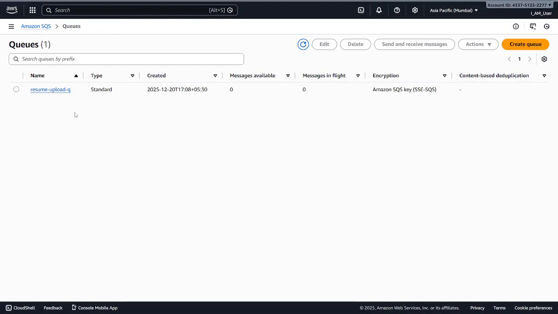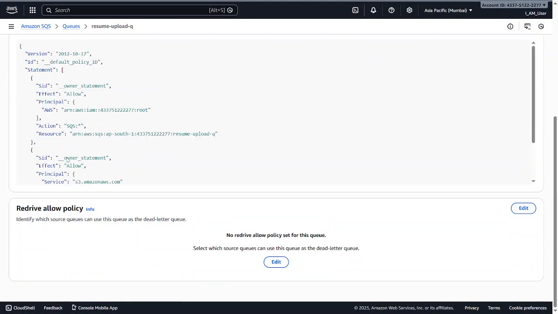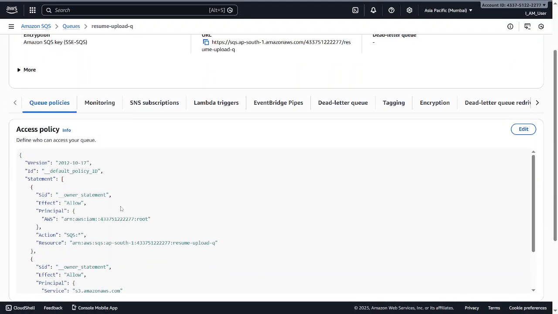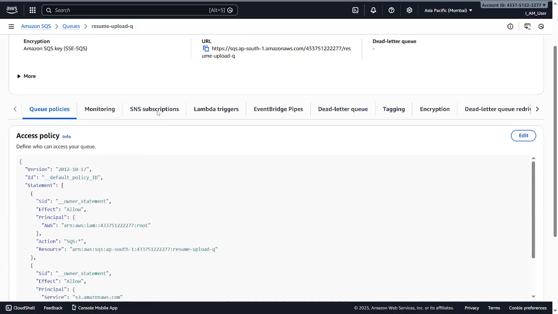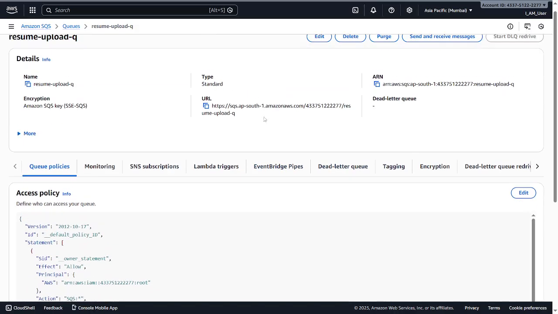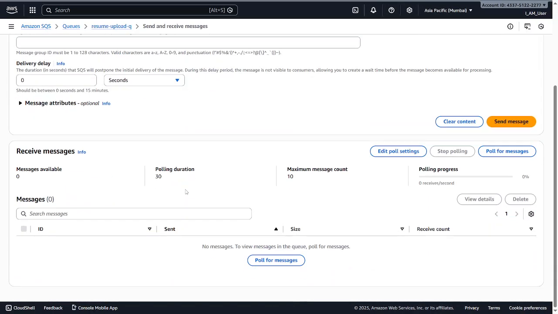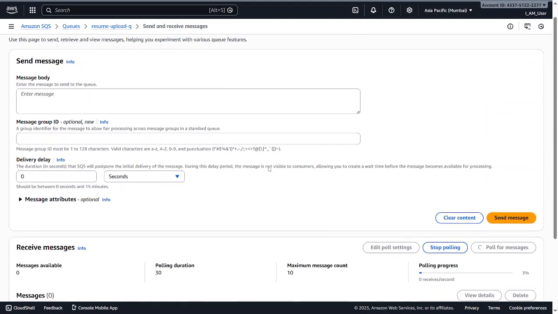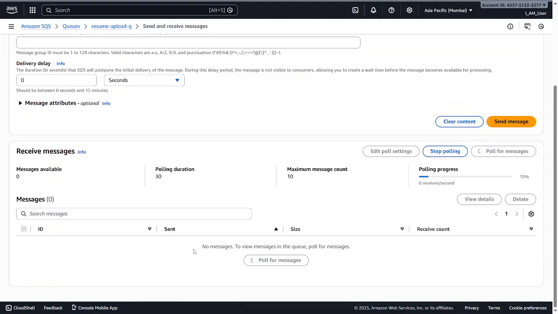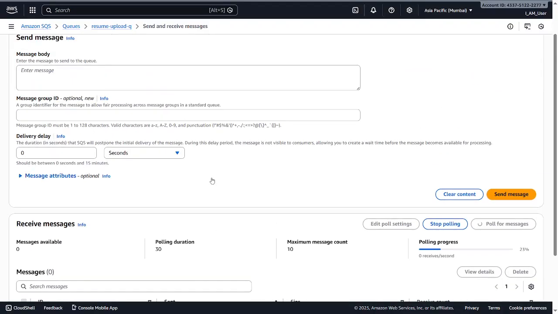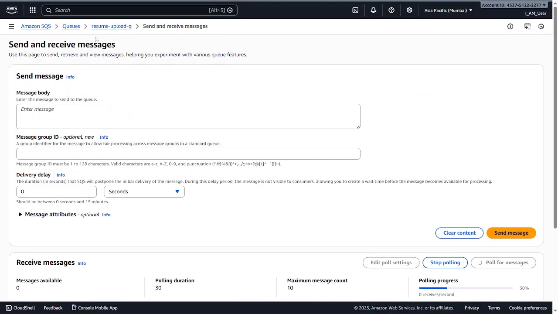You can just create a queue, and it will create a new queue with our policies, like our S3 allowing policies. If we poll, we are going to get some messages over here; at the start it runs a basic test code which creates a single test message.